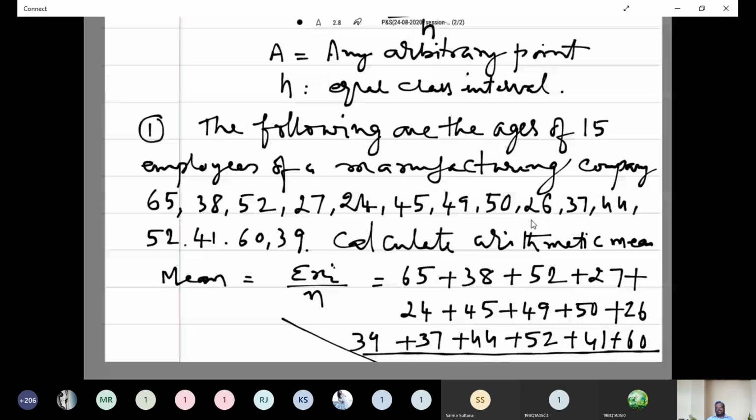Do it, all of you. Practice. Take the calculator and do it. Tell me that value. Take the calculator, please, all of you. It is a statistics class, you know.